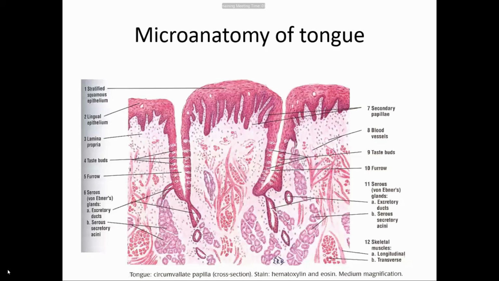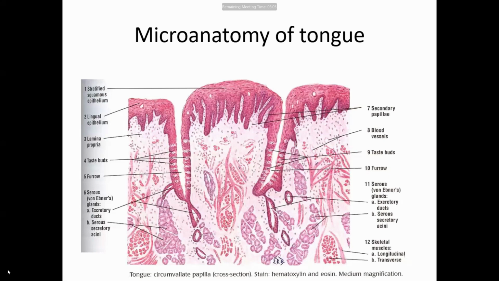Cranial part of the hypobranchial eminence, or the copula, forms the posterior 1/3 of the tongue. The major part of the posterior 1/3 of the tongue is formed from the mesoderm of the third pharyngeal arch, and the nerve of the third pharyngeal arch is the glossopharyngeal nerve.